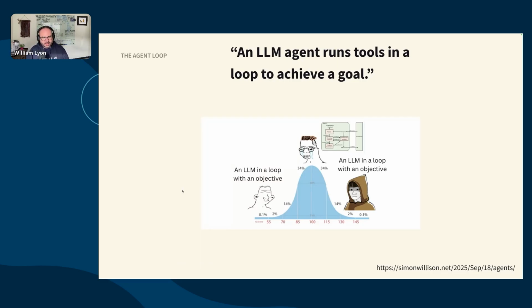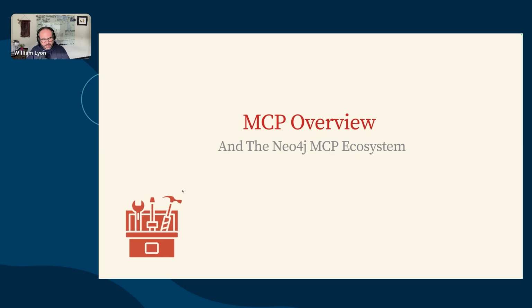So regardless, I guess I'm maybe on the left end of this meme here, right? How do we think about agents? Well, an agent is just an LLM calling tools in a loop to achieve a goal. And MCP is one of the ways that we can expose tools to our agent.